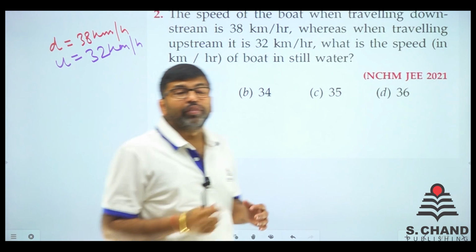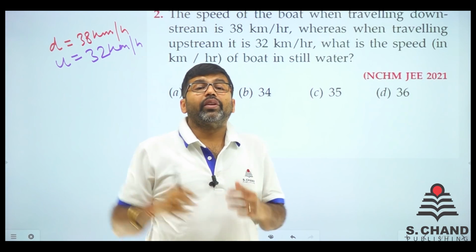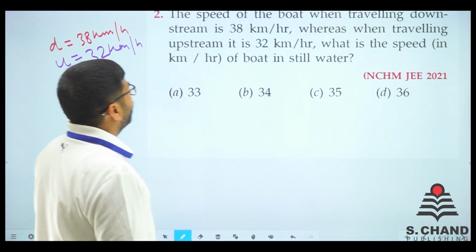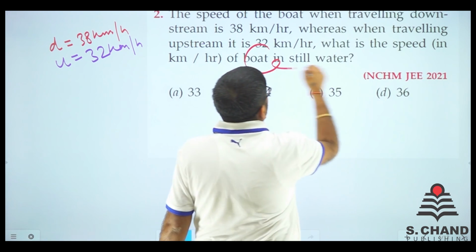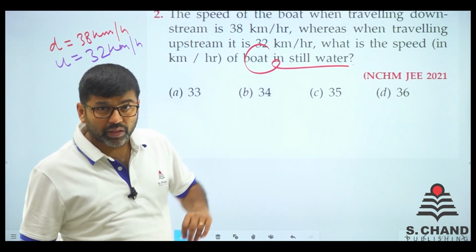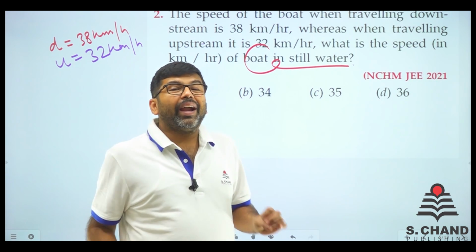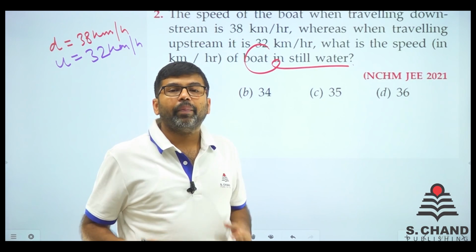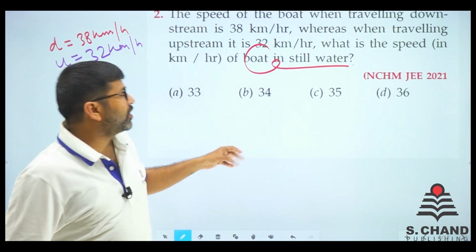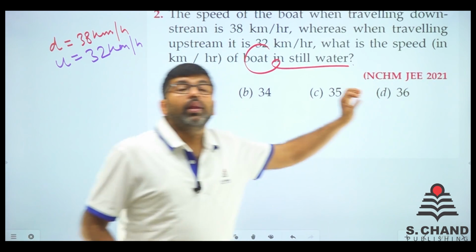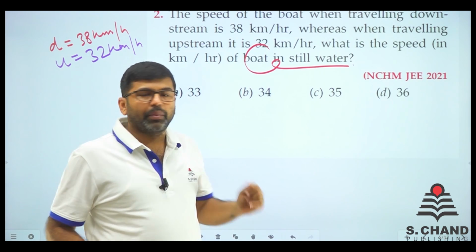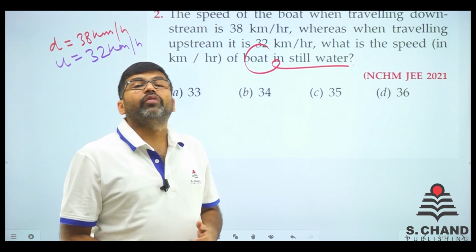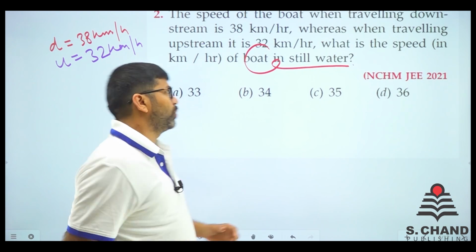So when you go with the flow, the speed is more. When you go against the flow, the speed is slow. What is the speed of the boat in still water? You need to find the speed of boat in still water, and I think that is one of the easiest questions you will get. Why have I taken this? First, it is a previous year paper question, number one. Number two, we know all the formulas, but we should know the application of the formula as well, right?